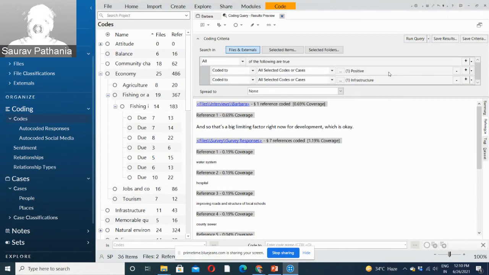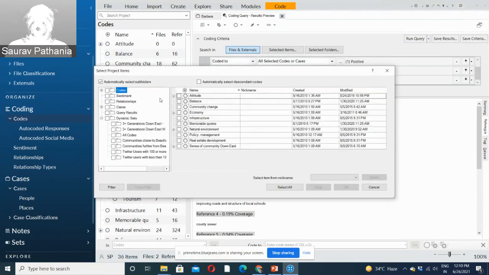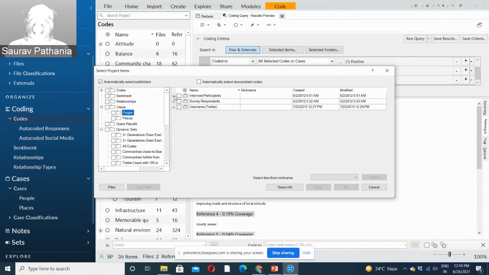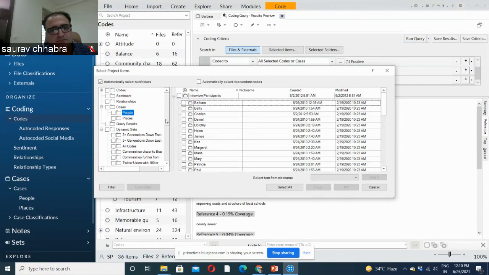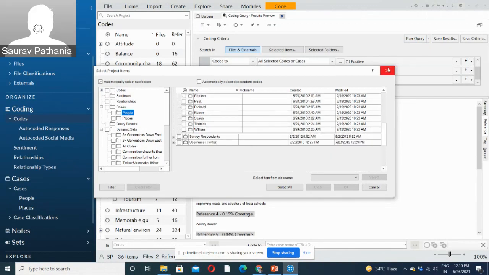Let's say I want positive infrastructure. One more thing I want to add is that this content should be coded from a person who is female. So what I can do is go to my cases and people and interview participants. Just a minute.